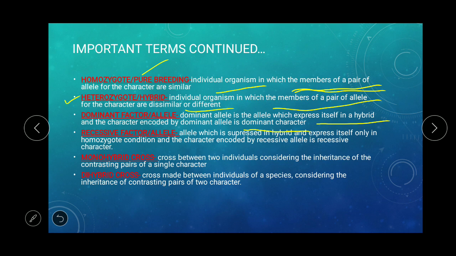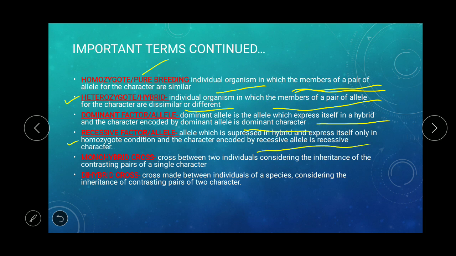Then the recessive allele is the allele which expresses itself only in the homozygote condition. So you need two copies of the allele to show the recessive character. The allele which is required in two numbers, that is, two alleles are required for showing that phenotypic expression, will be called a recessive allele, and the character encoded by the recessive allele is the recessive character.